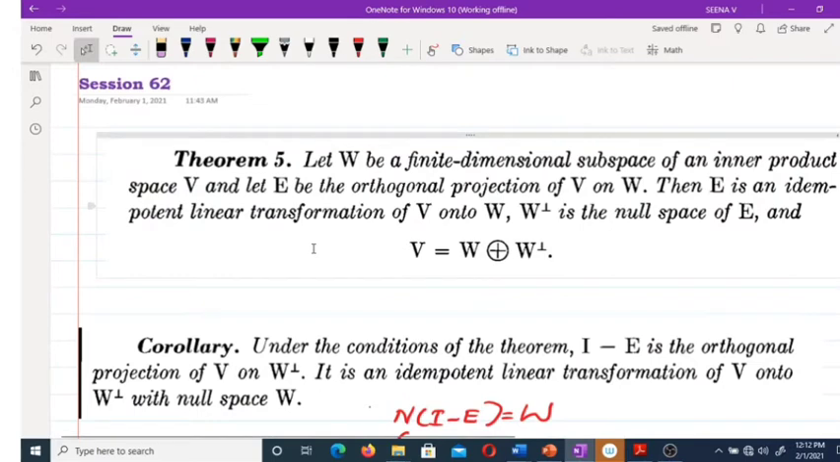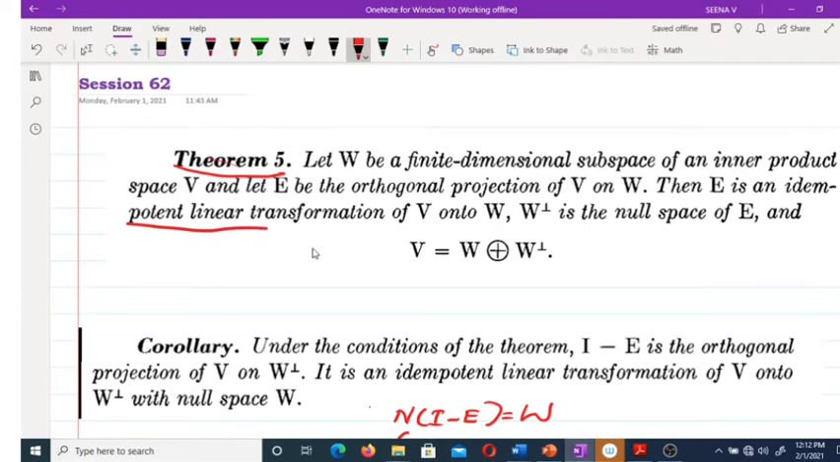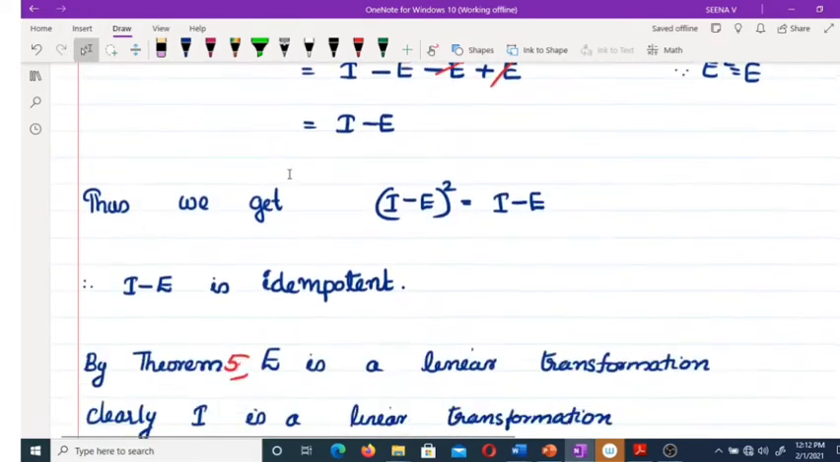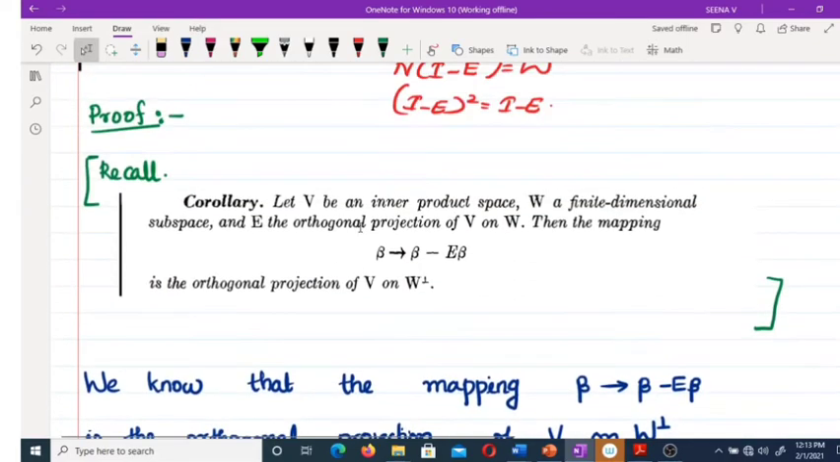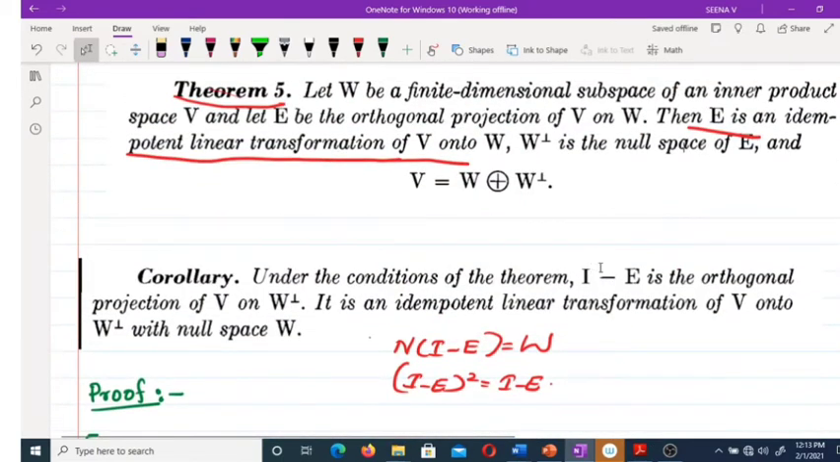By this theorem we have that E is a linear transformation. Clearly, I is also a linear transformation. Therefore, I minus E is linear. Now, what next we have to prove? We have proved I minus E is the orthogonal projection of V on W complement. Already proved, it is an idempotent linear transformation, and it is onto W complement with null space W.